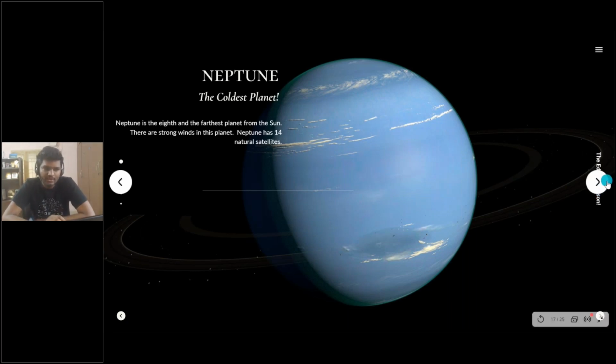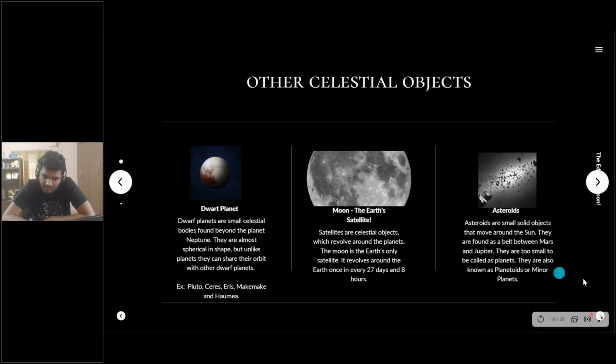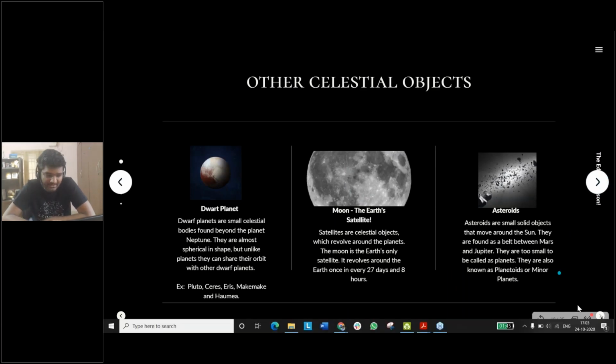So we're also going to be looking at some of the other celestial objects apart from the planets, which are quite exciting and quite interesting for us to know. The first one is, of course, dwarf planets. Dwarf planets are small celestial bodies found beyond the planet Neptune. So they are actually after Neptune, and they're very similar to a planet, but they're not actually a planet because they don't actually fulfill the conditions of being a planet, right? And they're almost spherical in shape, but unlike planets,